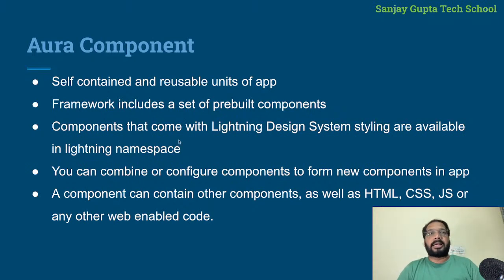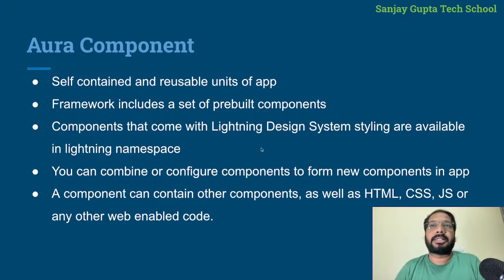Then components that come with Lightning Design System styling are available in the lightning namespace. In Lightning component development, we can use Lightning Design System styling. LDS has some pre-built designing, so you can relate it with CSS.